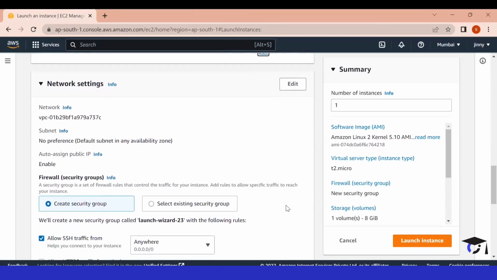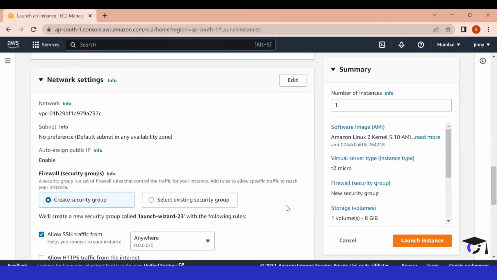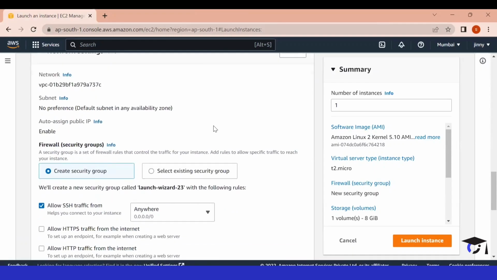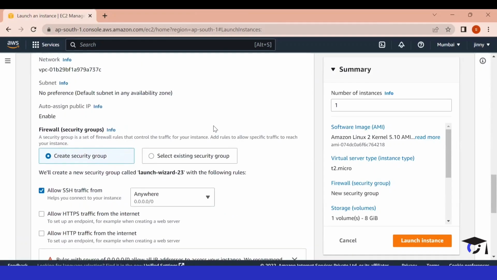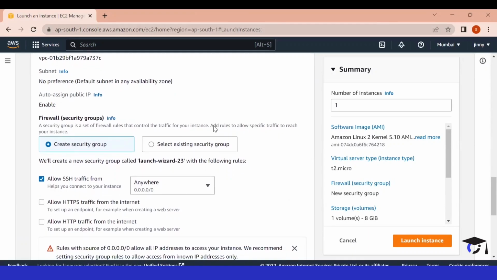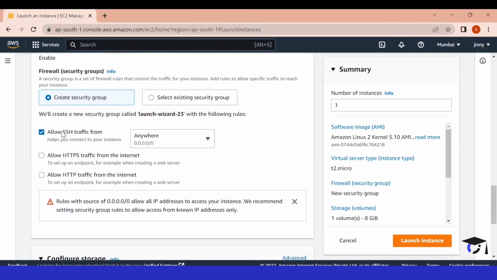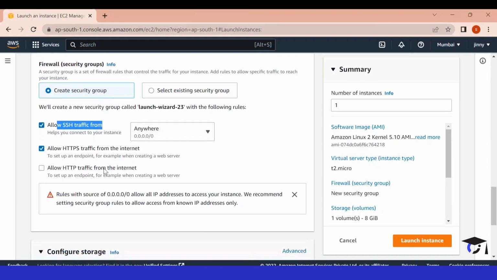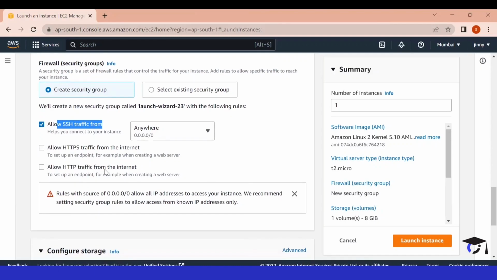Now, after doing that, we can scroll down and we can select our network settings. Here we can select inbound and outbound rules. We will be talking about inbound and outbound rules in much more detail in upcoming videos. But for now, I'm selecting only allow SSH traffic. I can connect to my EC2 instance with the SSH protocol, but we have some more inbound rules which we can create here. So for now, I'm just going with SSH.